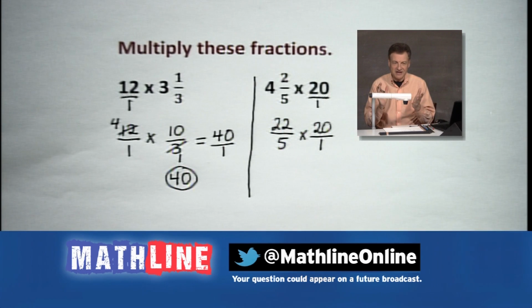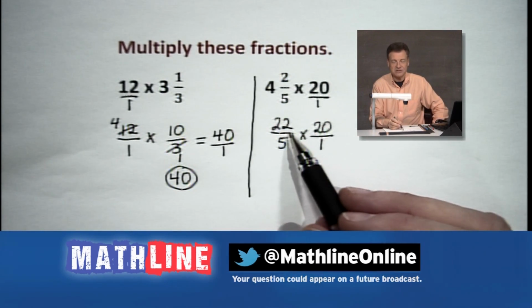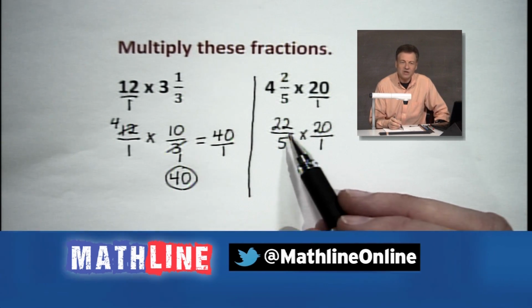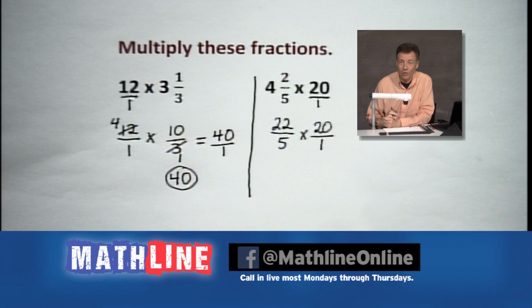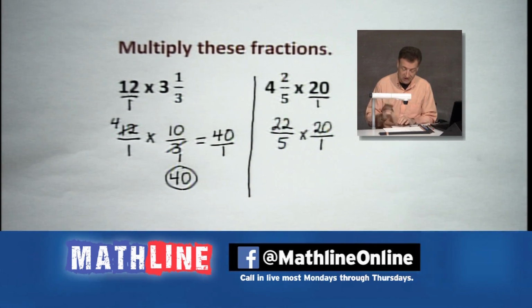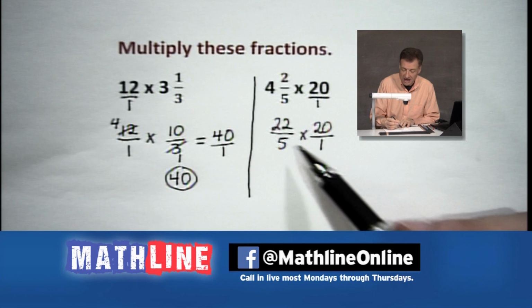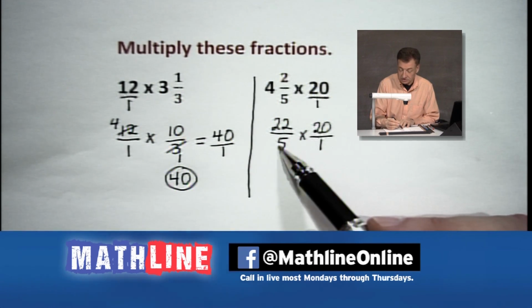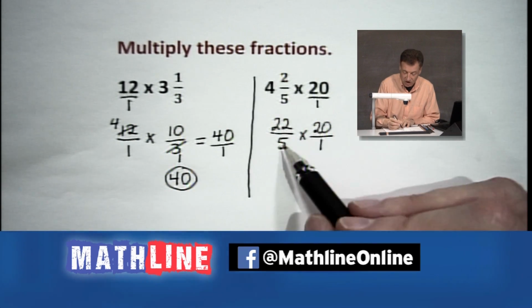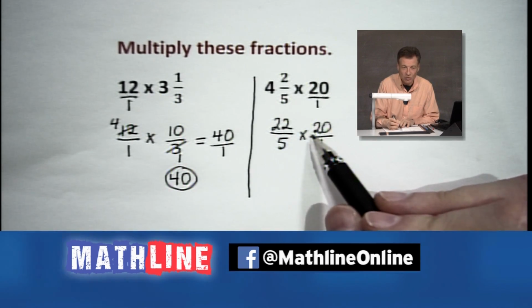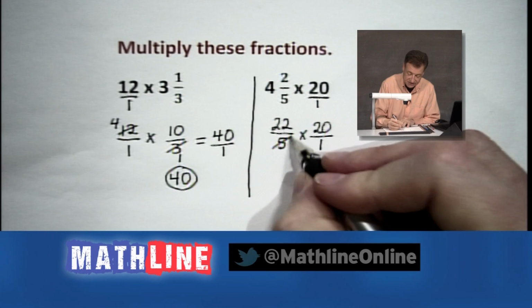Now, life looks good there, because you might say, my goodness, Ernie, you got big numbers in those numerators, don't you? And if we multiply them, we can get 440. But we've got a way to make this work easier. Again, do the same story here. Cancel the 5 and the 20, dividing 5 into 20. So again, we're going to cancel the 5 and the 20.